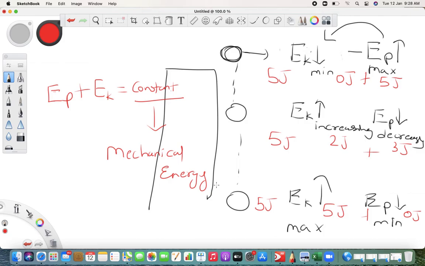Again I repeat. What did I say? Mechanical energy is what? It is the sum of kinetic energy and potential energy. Understood what I said? It is the sum of kinetic energy and potential energy.